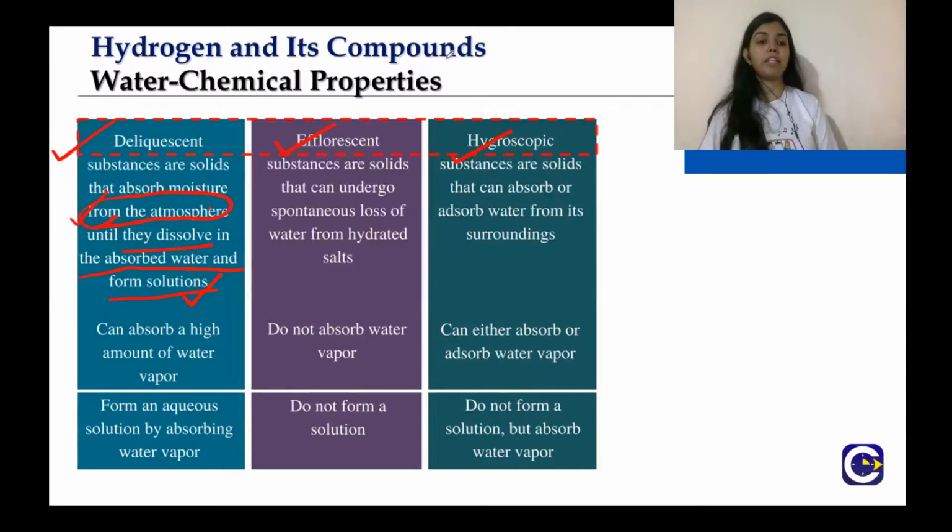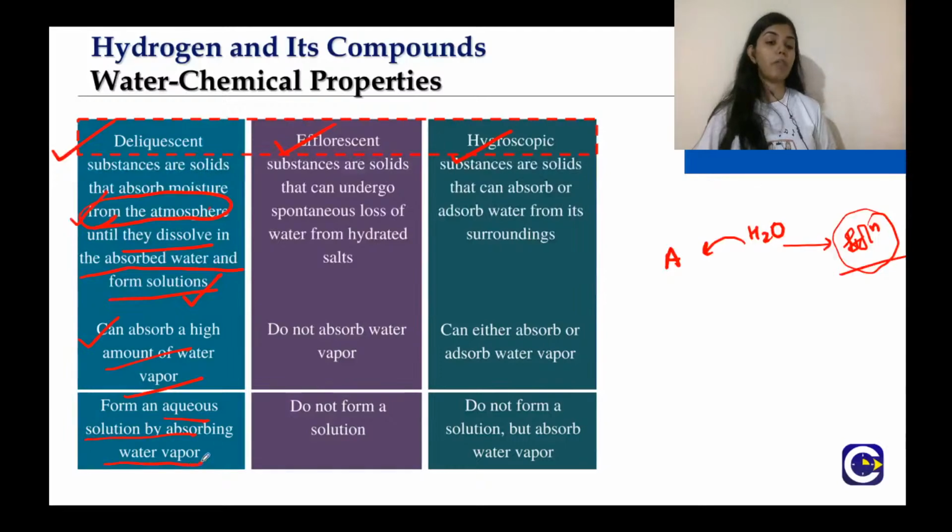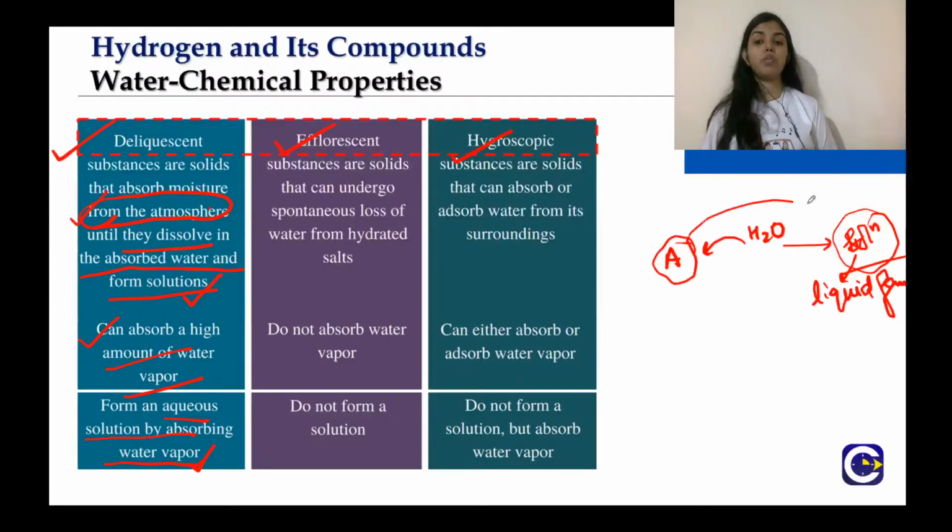For example, let us say that one substance is deliquescent, let us say A. It will absorb moisture until it becomes an aqueous solution by absorbing water vapor. That means it will be converted into a solution, that is, into liquid form. It will convert from solid to liquid or a solution by absorbing water from the atmosphere.